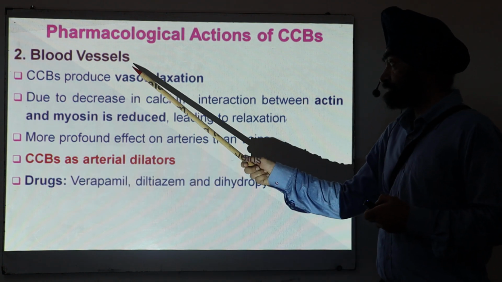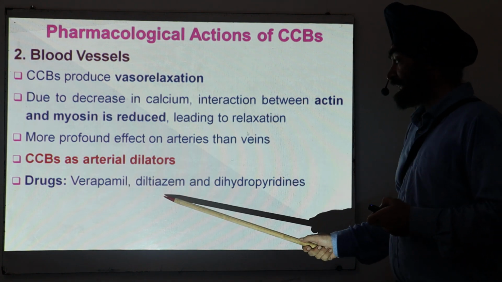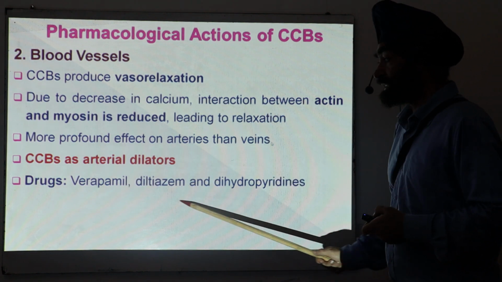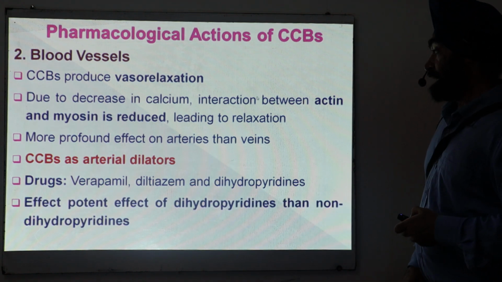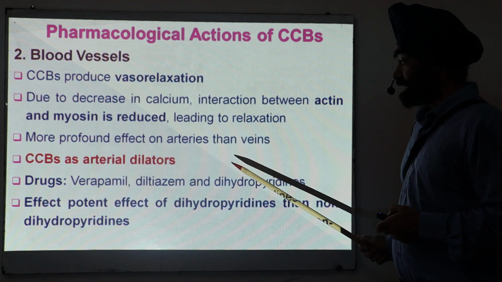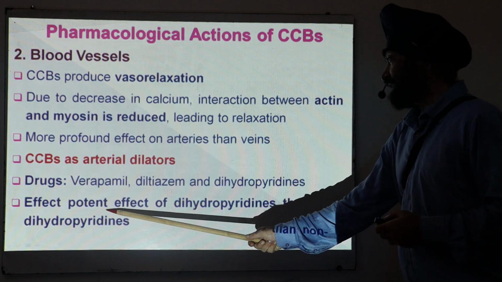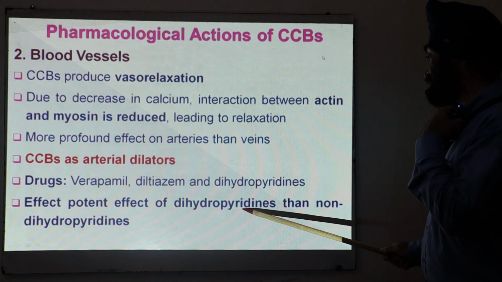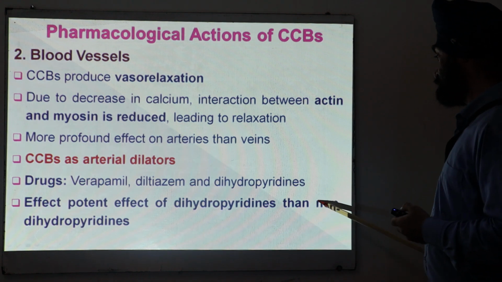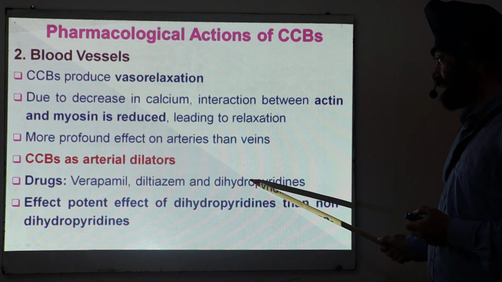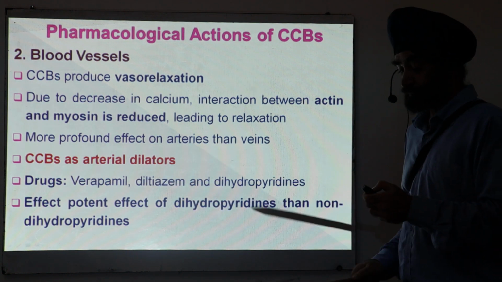Now the drugs. This vasorelaxation can be produced by verapamil, diltiazem and dihydropyridines. All three produce vasorelaxation. But because, as I told previously, this category is more potent, you can say the effect of dihydropyridines is more than the non-dihydropyridines. That means the effect of this one is higher than diltiazem or verapamil on the blood vessels.